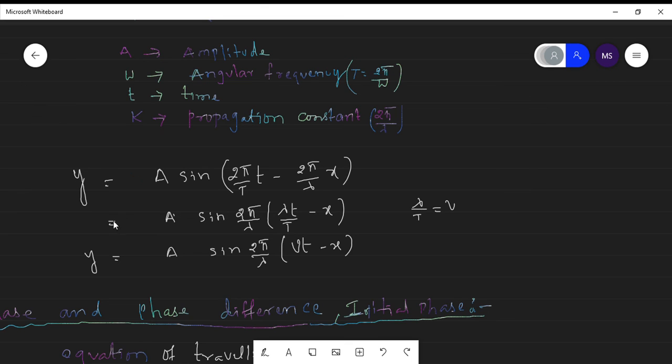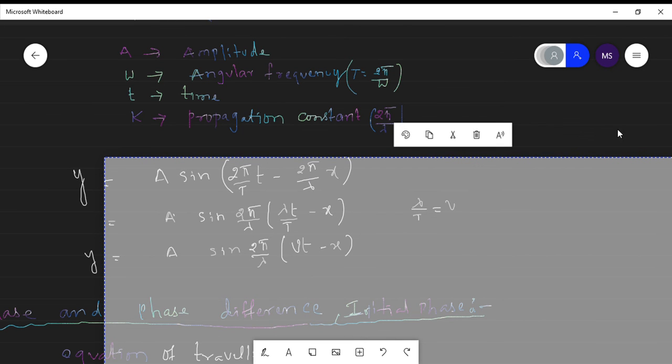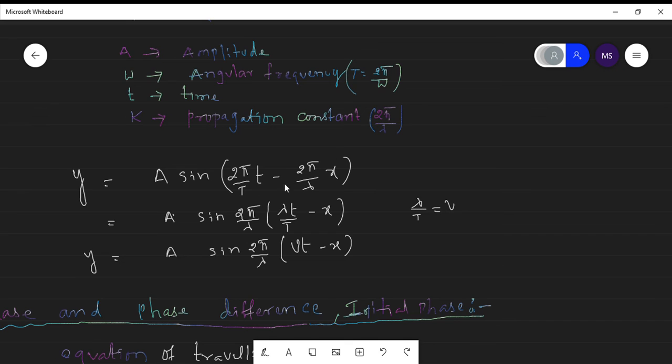Here y is equal to, so another form of the wave function: a into sine of, instead of omega, 2 pi by T is there. K is equal to 2 pi by lambda. Substituting here, omega t minus k into x. So here 2 pi by lambda is common.